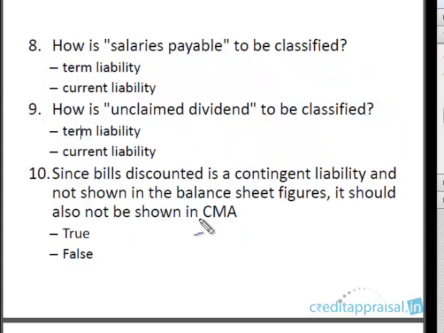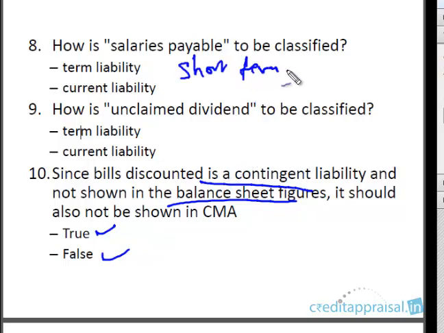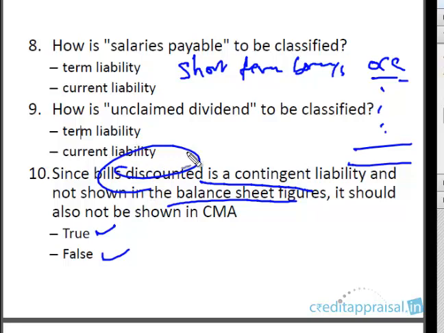The last question is: since bills discounted is a contingent liability and not shown in the balance sheet figures, it should also not be shown in the CMA. Is it true or false? Please recall our segment where we discussed short-term borrowings. There we discussed various items like OCC and various points. There we also mentioned that if there are bills discounted, usually the company will not show them in the balance sheet.